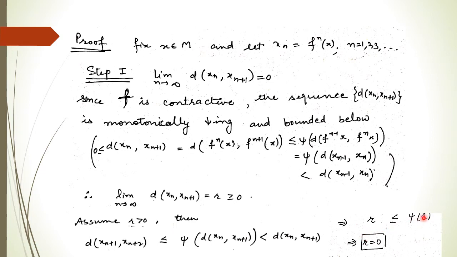So it means r should be 0. Only then we get this inequality: 0 is less than or equal to psi(0), and psi(0) is 0 basically. Otherwise we get a contradiction. So r should be 0. So the first step proves that the limit of d(x_n, x_{n+1}) is 0 as n goes to infinity.